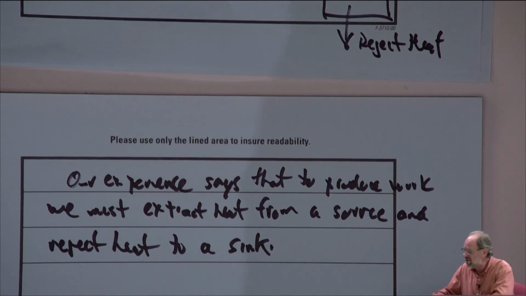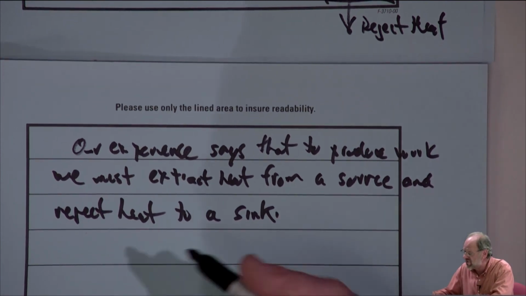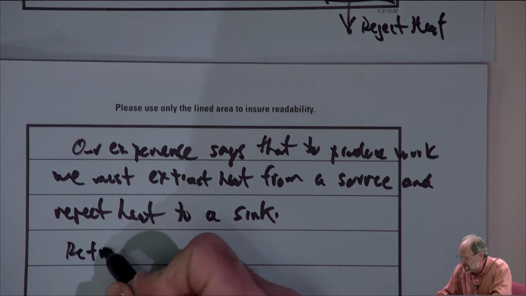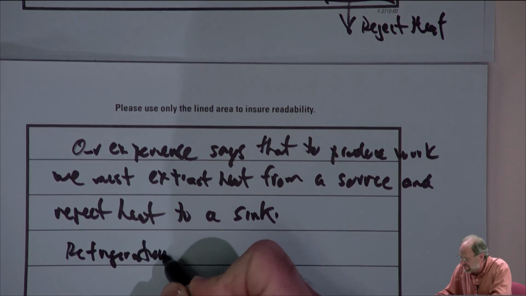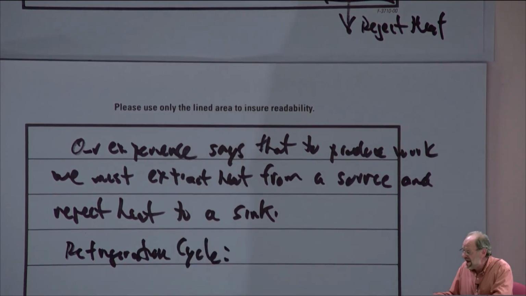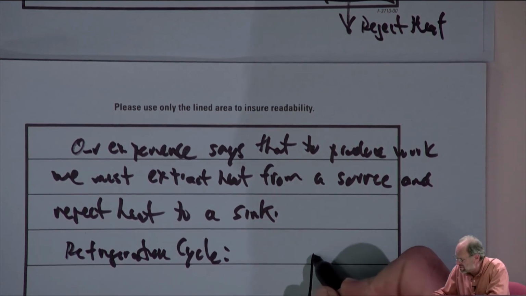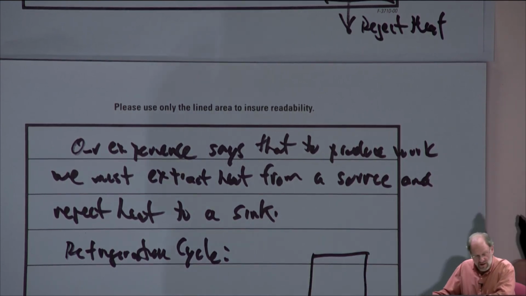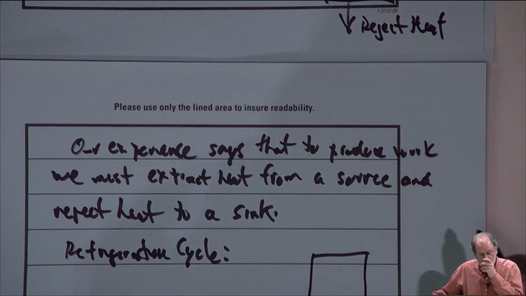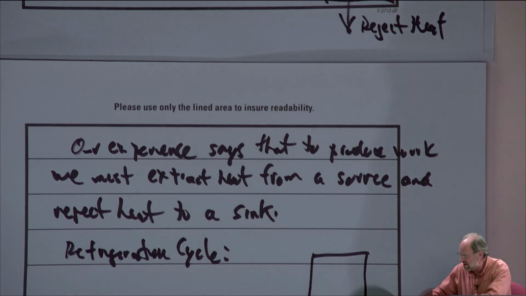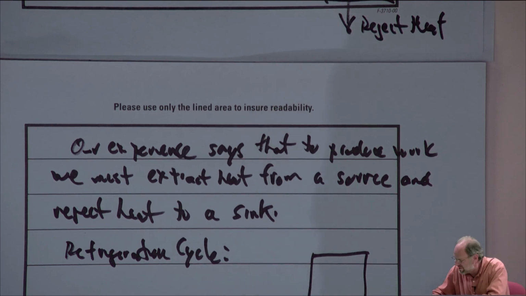Okay, let's look at the other process to illustrate, and this would be the refrigeration cycle. And in the refrigeration cycle, again, let me give you an illustration. What a refrigeration cycle does is we extract heat from a low temperature heat source.